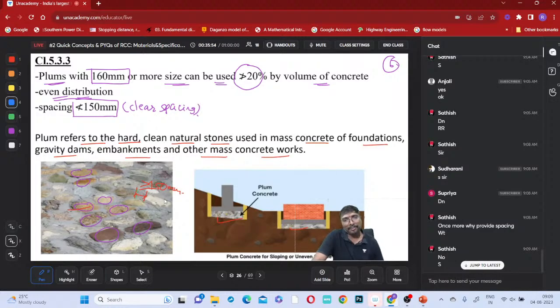Bonding will not be proper if the spacing is lesser, right? Shall I move? Shall I move to the next?